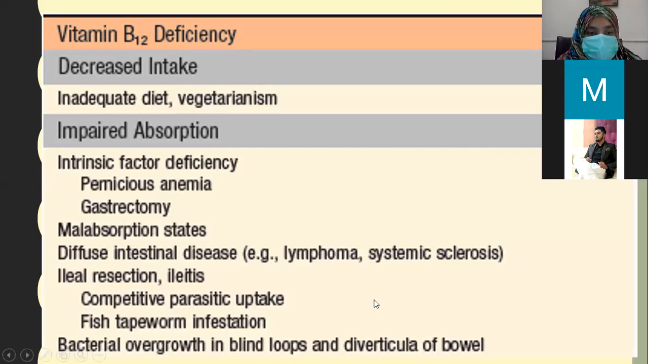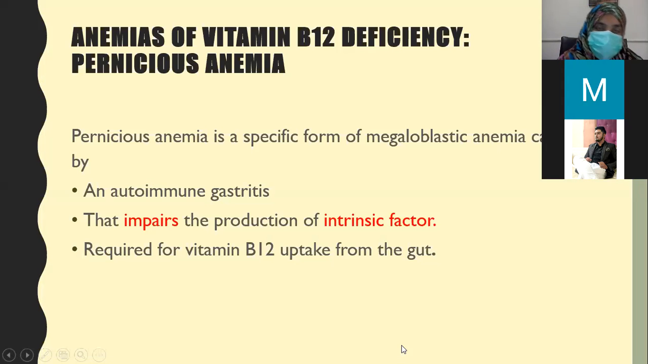So there is competitive parasitic uptake and the patient lacks B12 levels in his body. Fish tapeworm infestation also causes impaired absorption of vitamin B12. Bacterial overgrowth in blind loop and diverticula of bowel also leads to impaired absorption. So anemia of vitamin B12 deficiency, we will particularly focus on pernicious anemia.